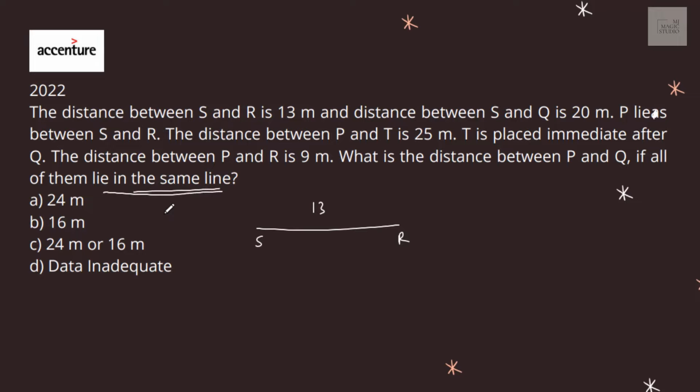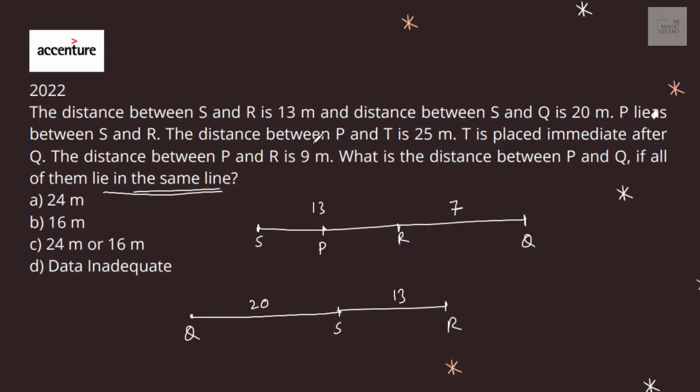Okay, we need this. Again, the distance between S and R is 13. The distance between S and Q is 20. Let me take S here and then Q here. Then S and Q is 20, then this should be 7. Or if S and R is 13, Q can be on this side also, and this would be 20. We can have two options. P lies between S and R somewhere.